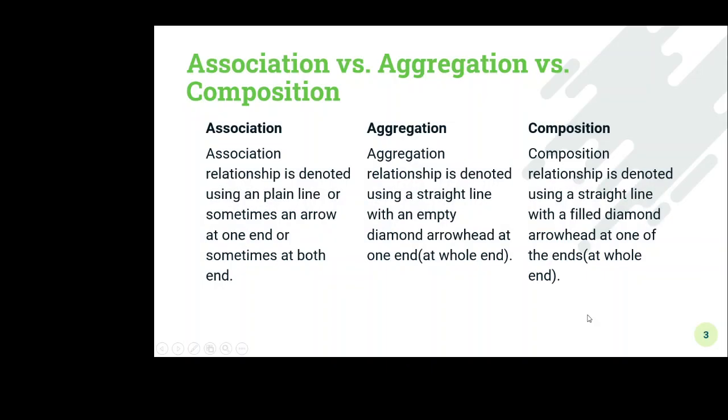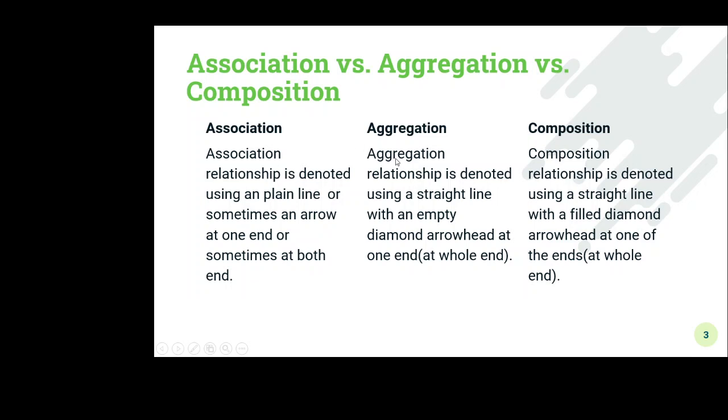The next is how to denote this relationship, or what is the symbol for denoting this type of relationship. First, the association relationship is denoted using a plain solid line between the two classes, or sometimes an arrow at one end, or sometimes an arrow at both ends of the classes.